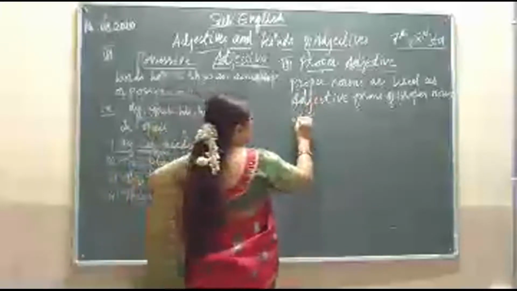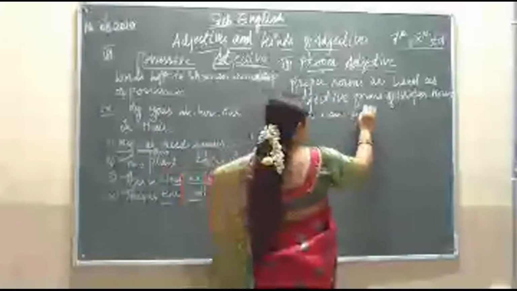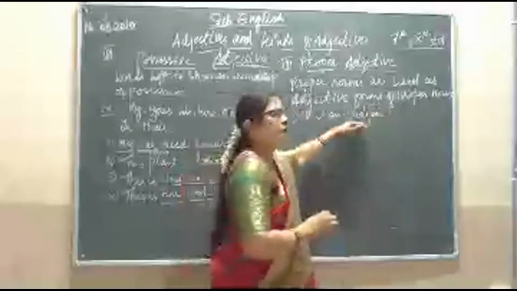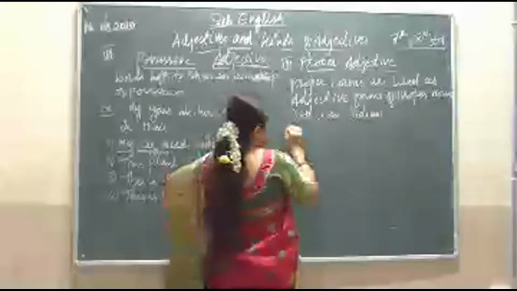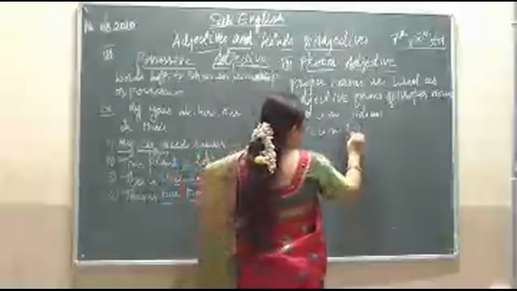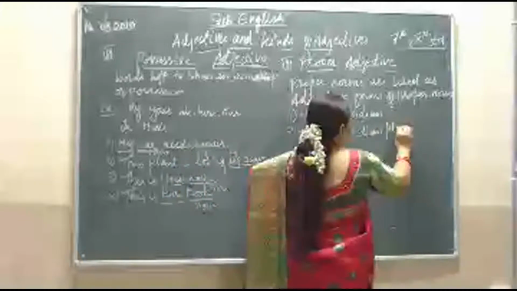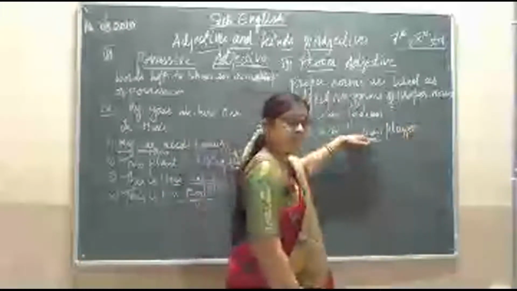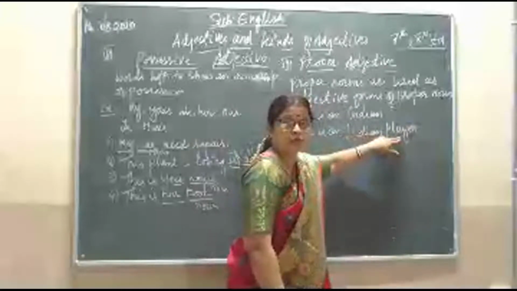First one is: he is an Indian. When we hear or read Indian, we know that this is a proper noun. The same example: he is an Indian player. Indian is an adjective, whereas player is a noun.